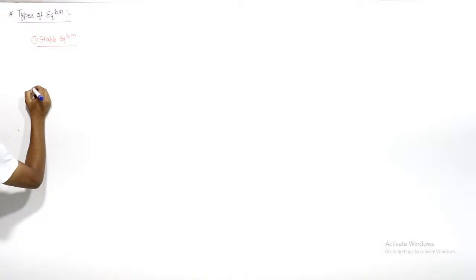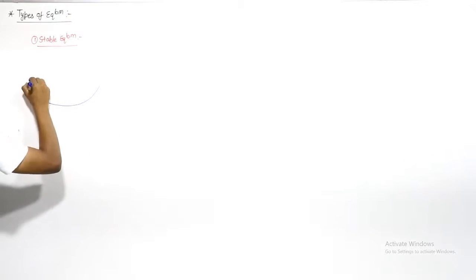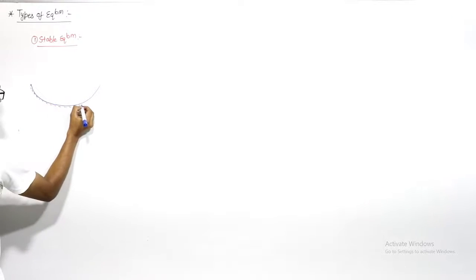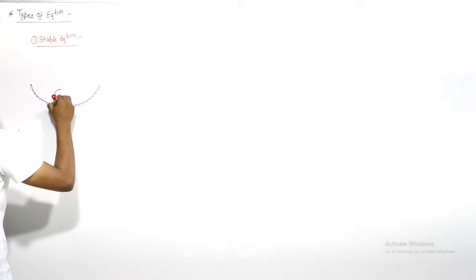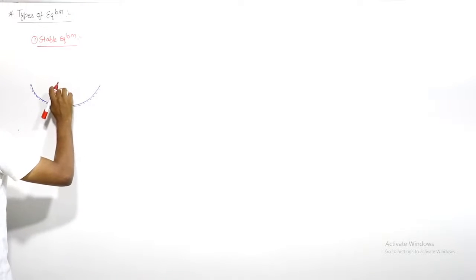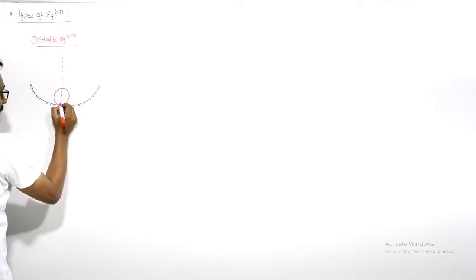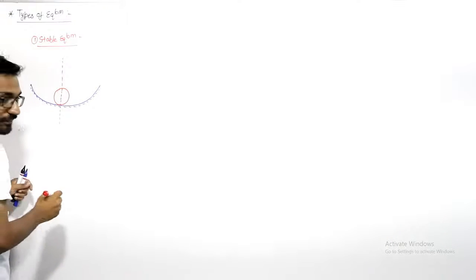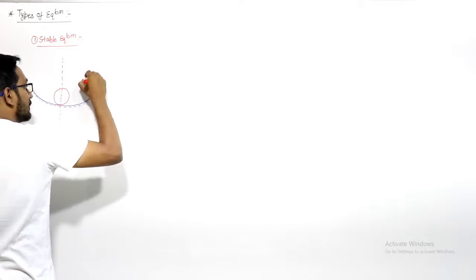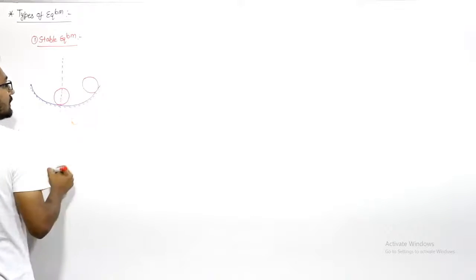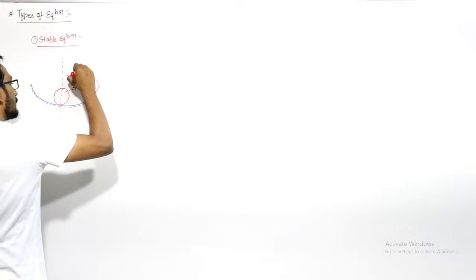Let us say we have this curved surface, which is fixed. Suppose I have a circular ball here, and this is the initial equilibrium position of this ball. If I move this ball from this position to this position, if I disturb it in this direction, this is the disturbing force.